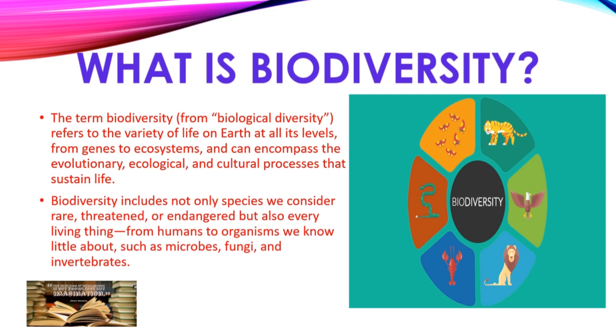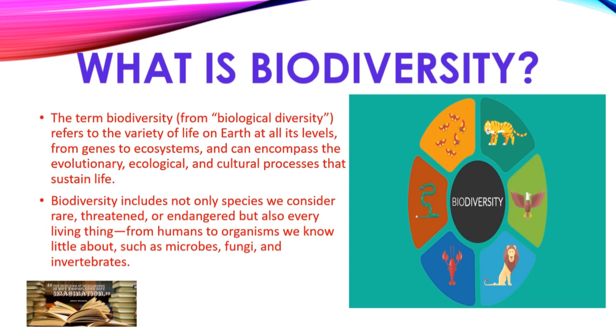Biodiversity includes not only species we consider rare, threatened, or endangered, but also every living organism, from humans to organisms we know little about, such as microbes, fungi, and invertebrates. Threatened and endangered are similar to each other. For example, the tiger is one of the endangered organisms.